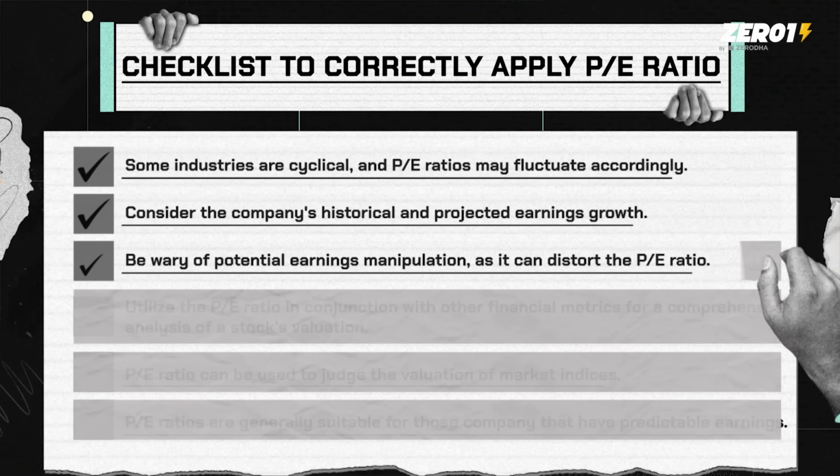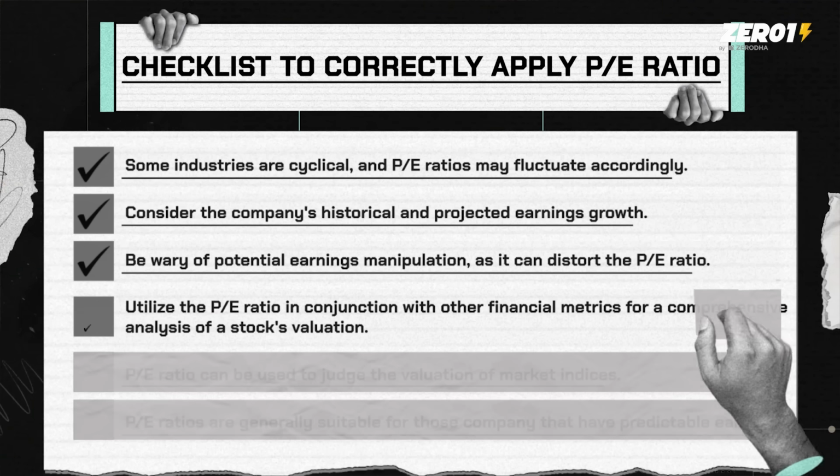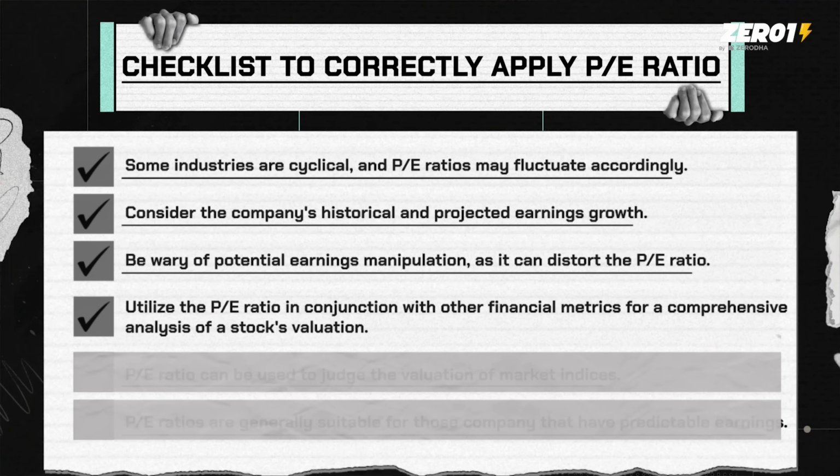Third, be wary of earnings manipulation. Is that net profit actually true, or was there other income and other things that affected it? Look over the last few years to see whether the numbers make sense or not. Don't just believe in the PE ratio. Also know that PE ratio alone will not work. You'll have to look at a bunch of other metrics to become a value investor.